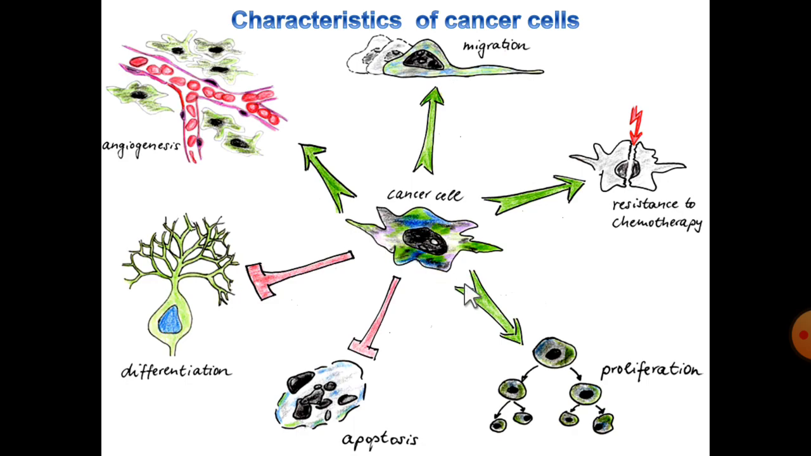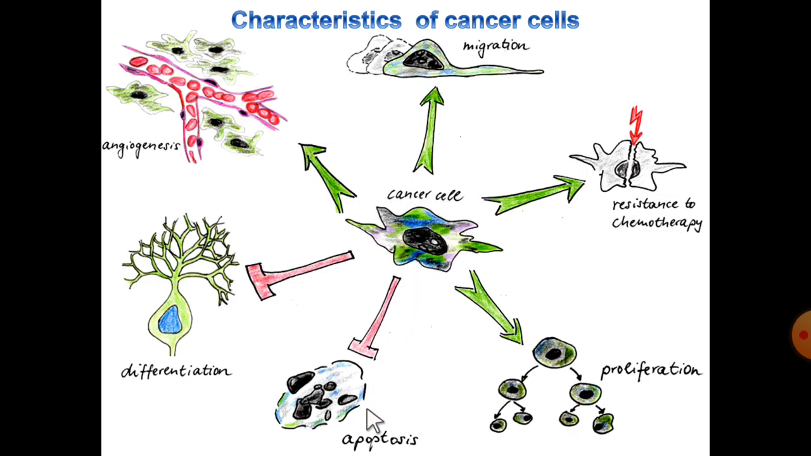Among the promotive factors, the first is uncontrolled proliferation compared to the normal cell. The second is resistance to chemotherapy; it does not respond to chemotherapy. Another character is migration: cancer cells detach from the original tissue or tumor and migrate to other places. This newly growing cell needs more and more nutrition, so it promotes angiogenesis. More and more angiogenesis is observed in a tumor.